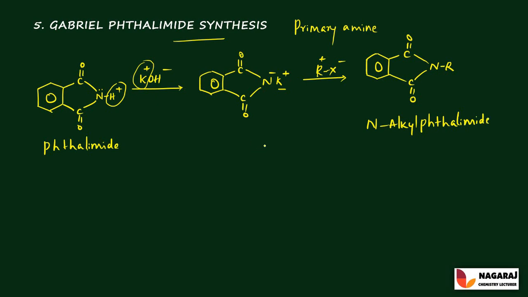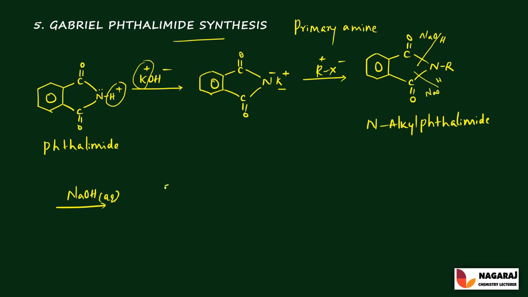This obtained N-alkyl phthalimide is treated with sodium hydroxide in the aqueous medium. Aqueous means NaOH dissolved in water. It gives the product where the bond between the nitrogen and the carbonyl group is broken.